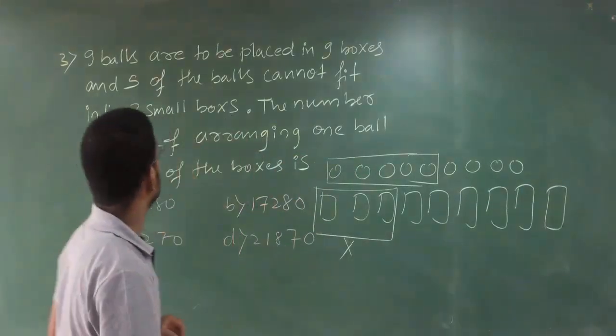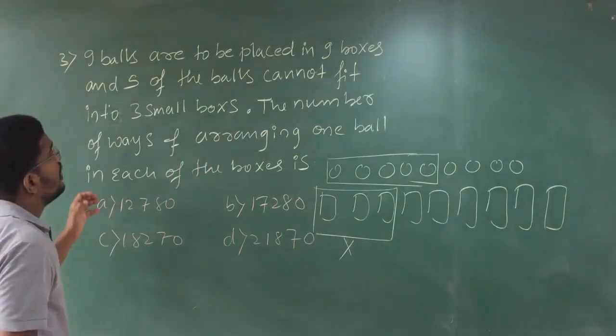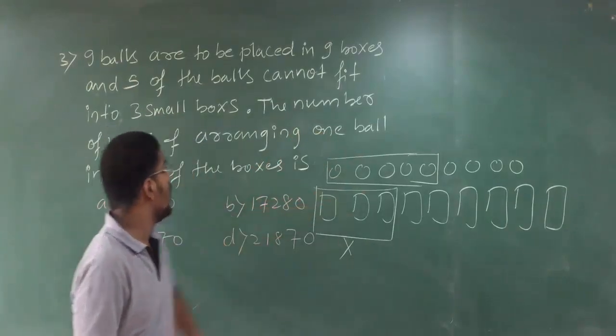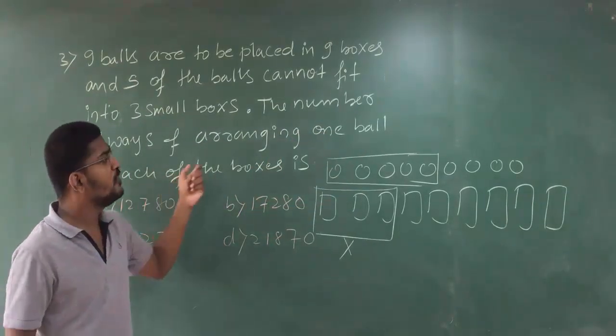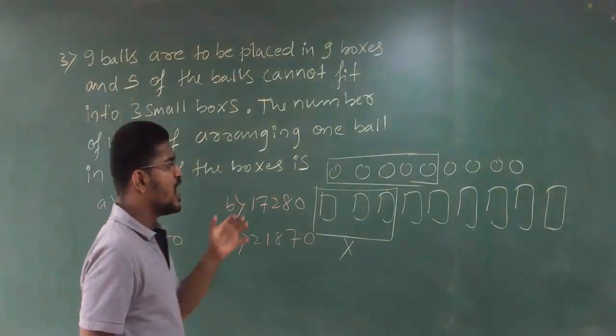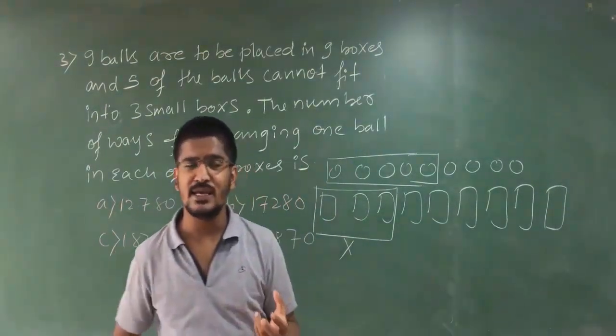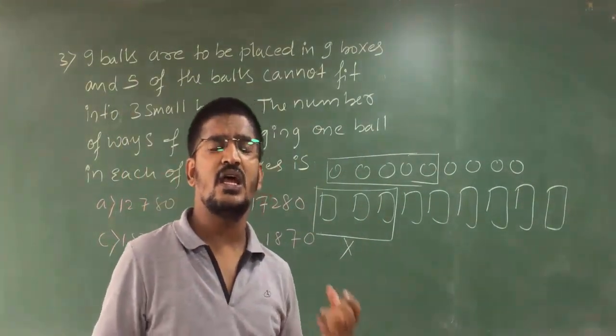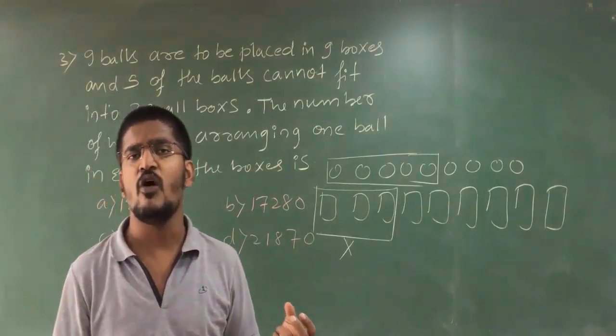Clear, students? Next, the number of ways of arranging one ball in each of the boxes is. What are they telling? They have a total of 9 balls and 9 boxes.